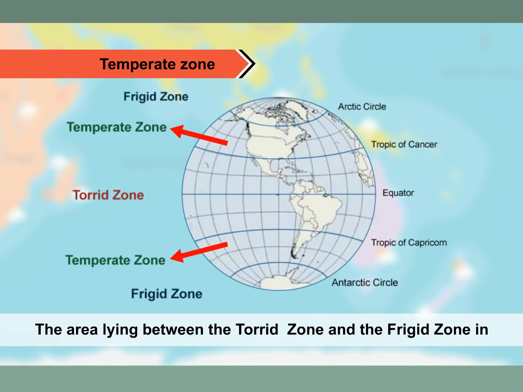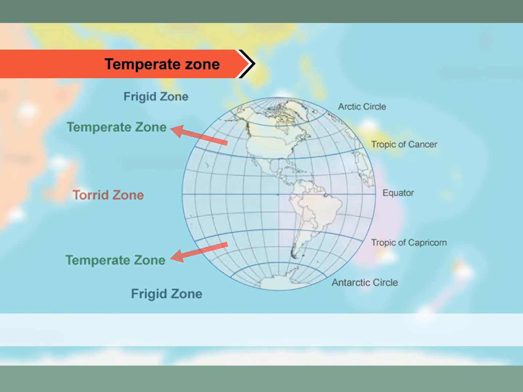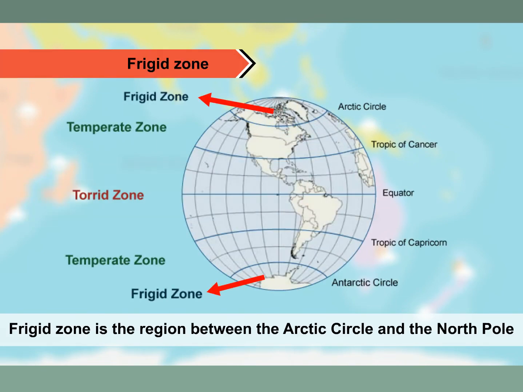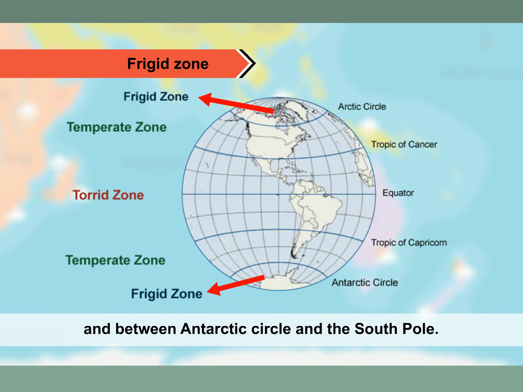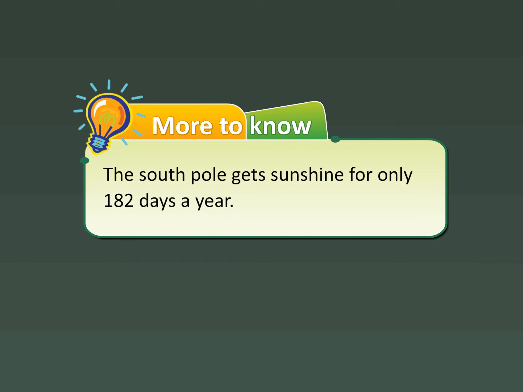Temperate Zone. The area lying between the torrid zone and the frigid zone in both the hemispheres is called the temperate zone. This zone has a moderate climate. Frigid Zone. Frigid Zone is the region between the Arctic Circle and the North Pole, and between Antarctic Circle and the South Pole. Here, the sun's rays are slanting and very weak. Therefore, this zone is very cold. More to know. The South Pole gets sunshine for only 182 days a year.